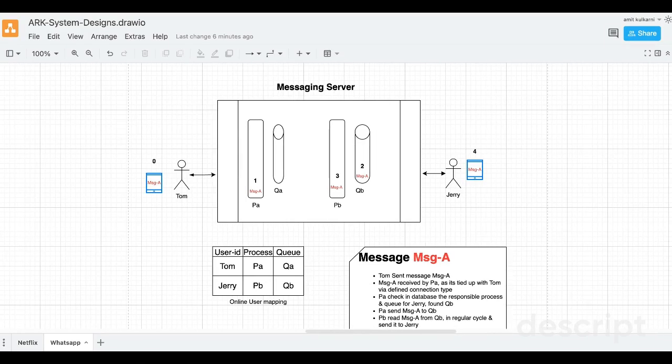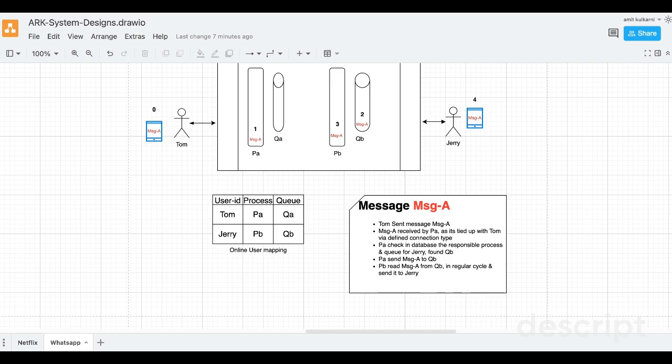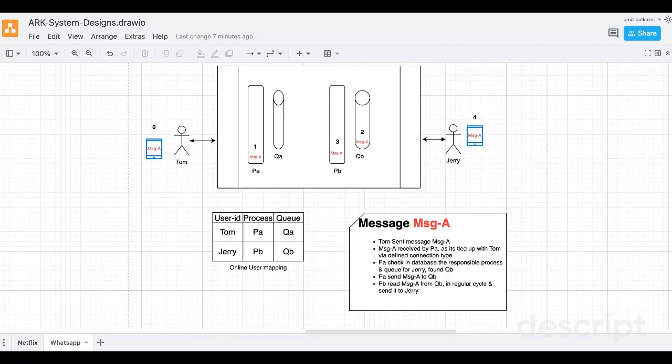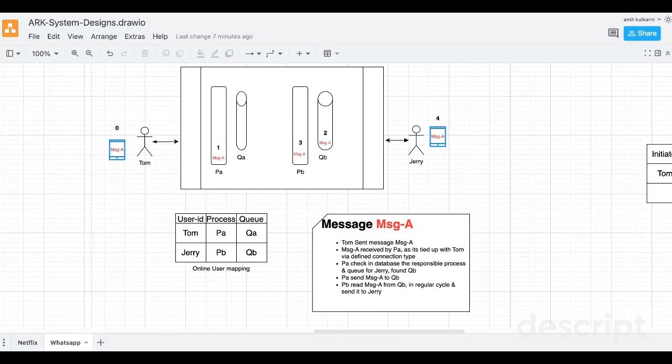Let's assume it is PB. So apart from what we discussed, the job of a process, whenever a new process is allocated to any device, is to check for all unsent messages for that particular user, which is Jerry in this case. If messages are present in the unsent messages table, all the messages will be sent to Jerry.